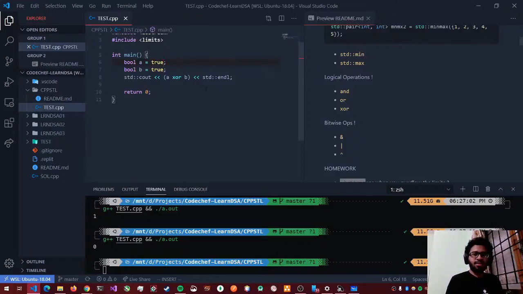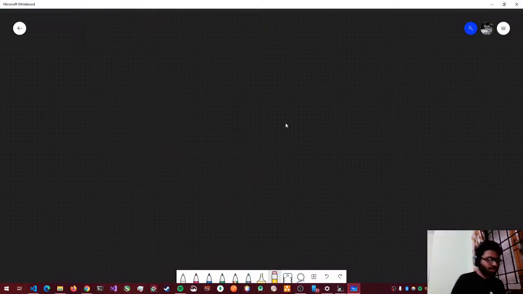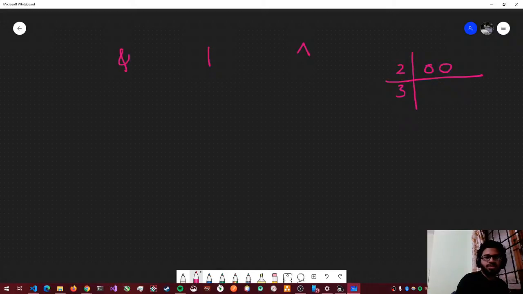Yeah, so let's look at AND, OR and XOR, which have their corresponding bitwise operations. So there is AND, there is OR, and there is XOR. Let's take two numbers, 2 and 3. How is 2 represented in binary? Let's take 4 bits. So it's 0, 0, 1, 0, right? 1, 2, 4, 8. So 3 is 0, 0, 1, 1, right?